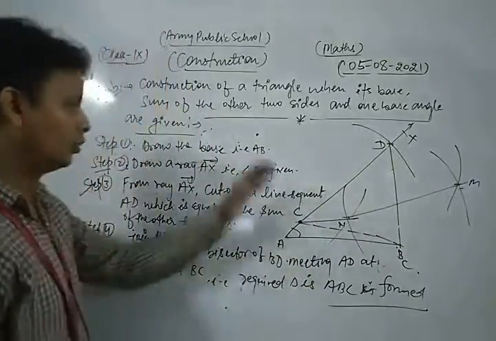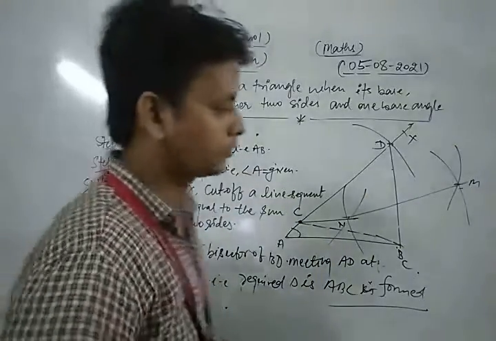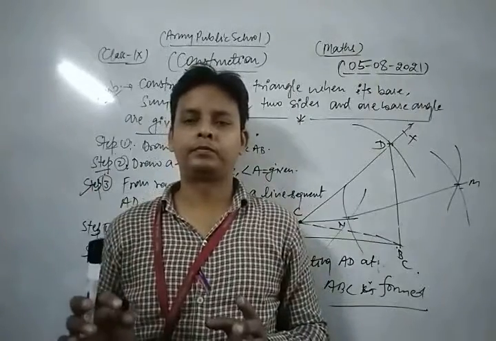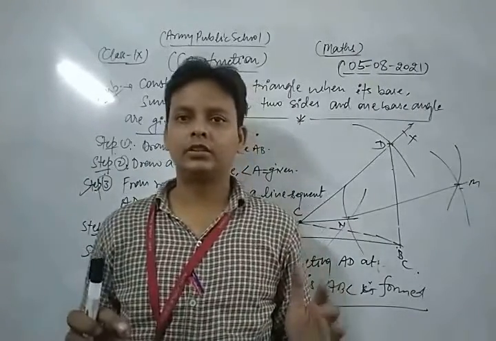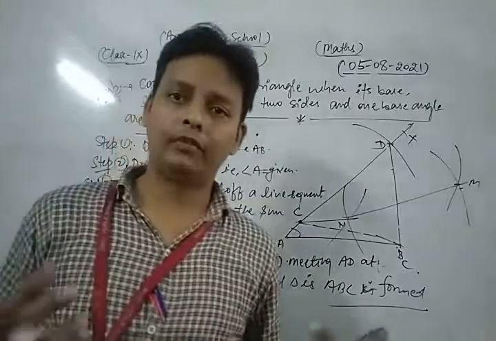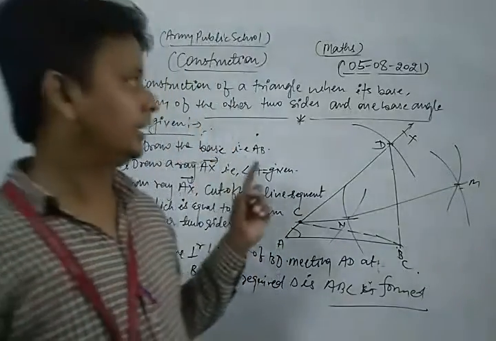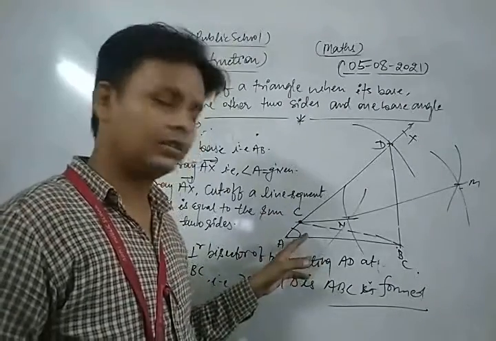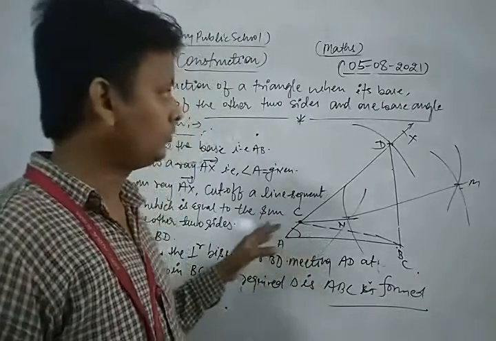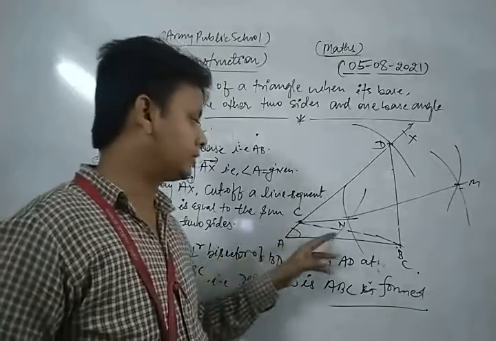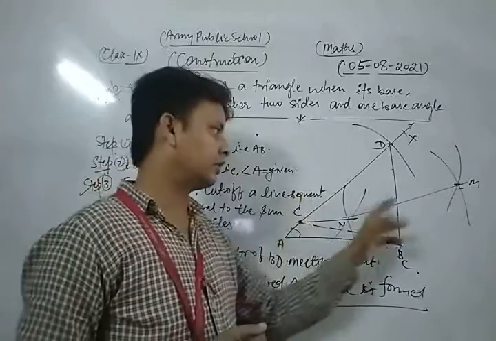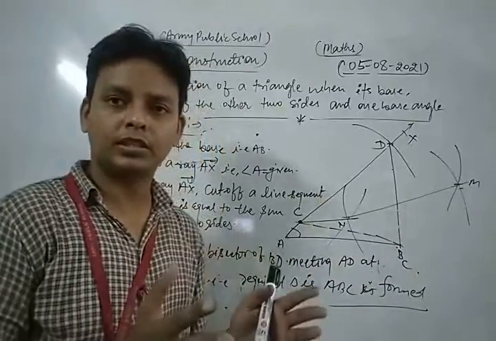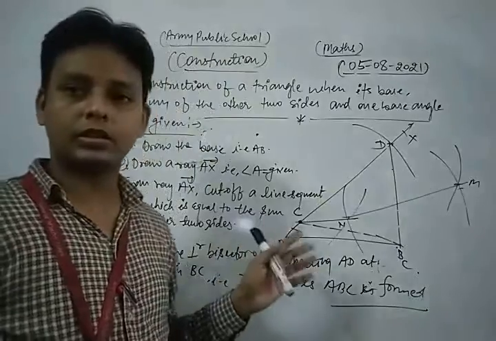So dear student, this is the whole process to construct a triangle when its base, one base angle and the sum of the other two sides are given.